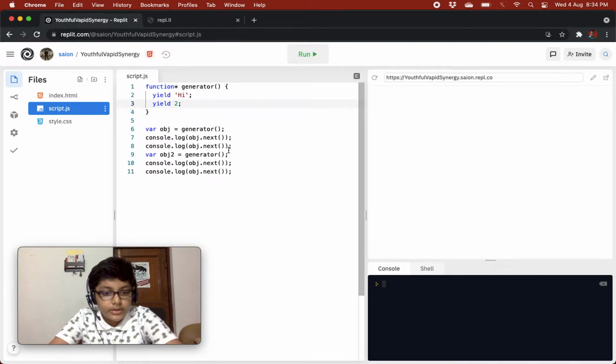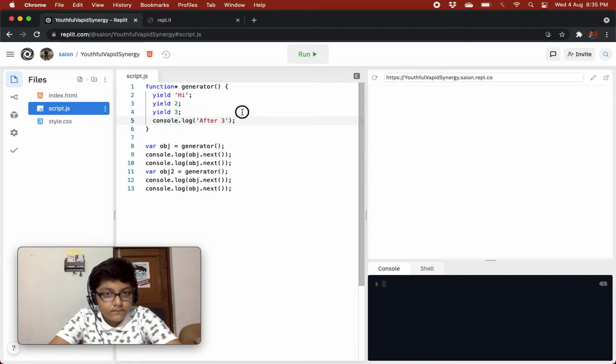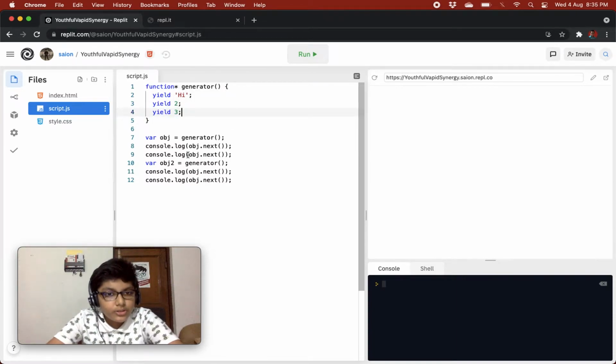Okay, sorry. So you must be thinking that when we are doing object.next, it will show hi, then it will show 2, and then it will reset the value and again show hi, and then show 2. But no, it's not like that. Basically, we are making a new variable obj2 in which a new generator object instance has been created. A new object has been created. The older object is different from all of these.